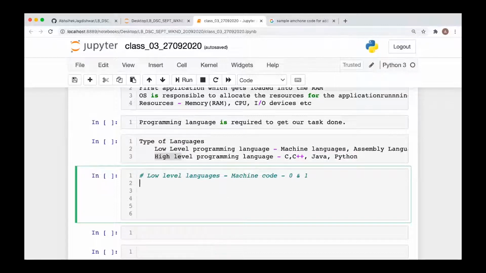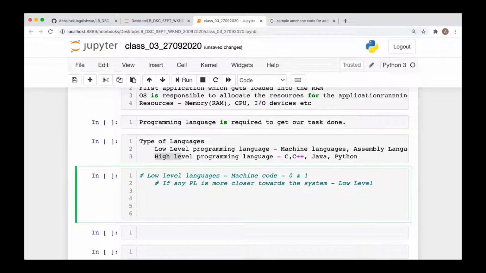Okay, now how can you identify that a particular language is a low level programming language? For example, if any programming language is closer to the system, then it is a low level programming language.